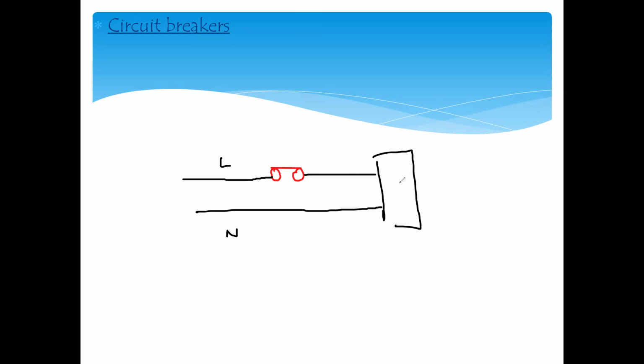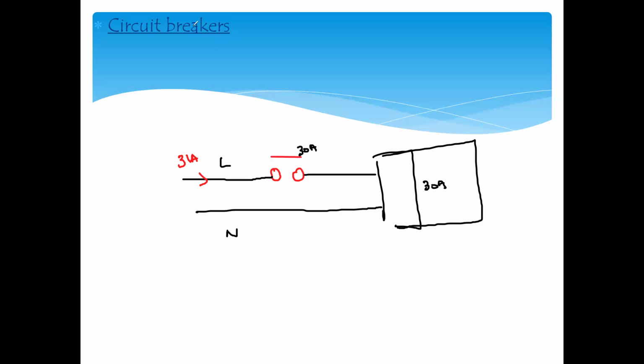So let's say this is one room. This room needs 30 amperes to work, and a circuit breaker also has its rating, so the circuit breaker is 30 ampere. If the current in the live wire is more than 30 ampere, let's say 31, because of the magnetic field the switch will open. Normally it stays switched on, like it is connected. But when too much current is there, it produces a magnetic field, and that magnetic field causes the switch to open.